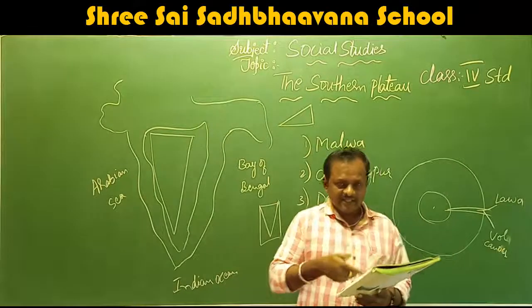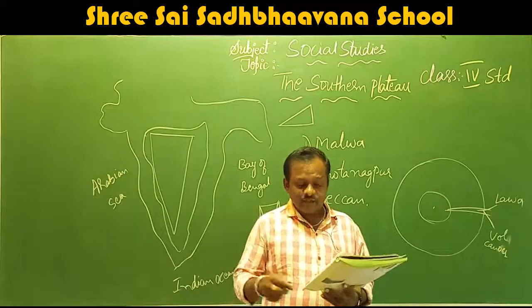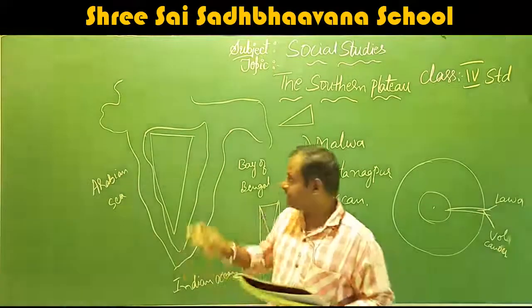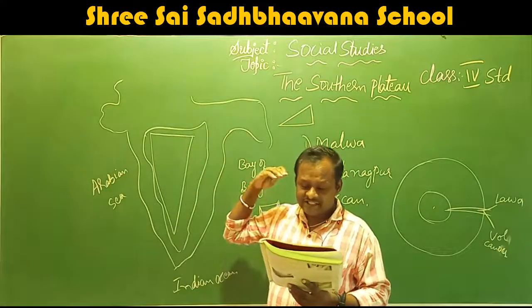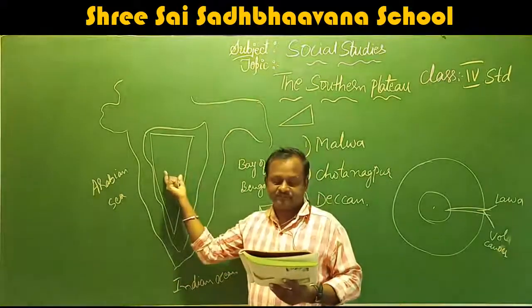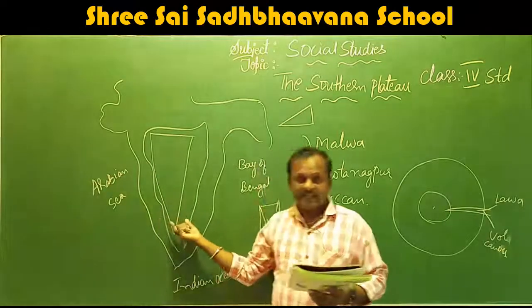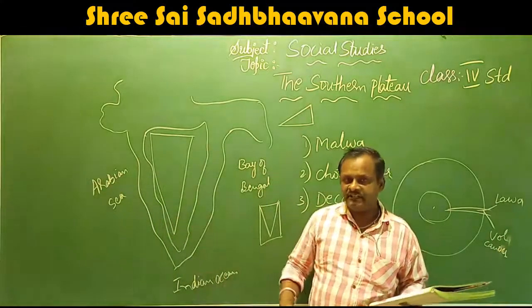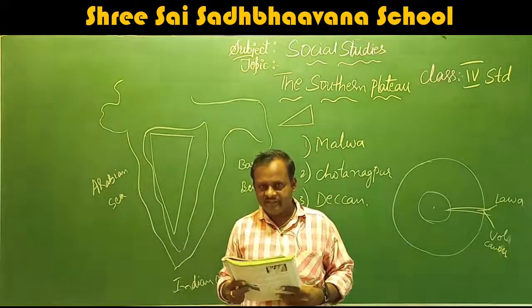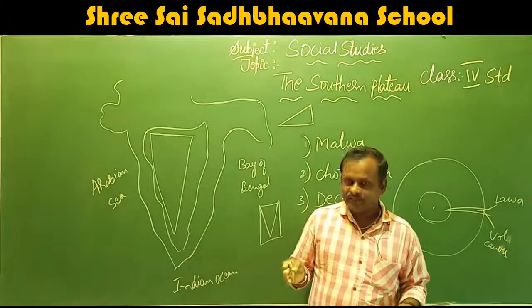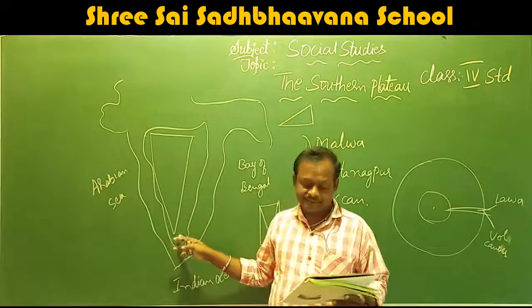I will explain this now. Many rivers drain the plateau region. Main rivers: River Godavari and its tributaries drain its northern part. River Krishna and its tributaries drain the central part, and the remaining southernmost part, the tip where we are living in the Karnataka, Andhra and Tamil Nadu regions, is drained by this river Kaveri.